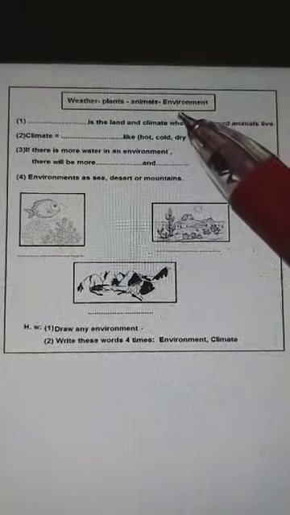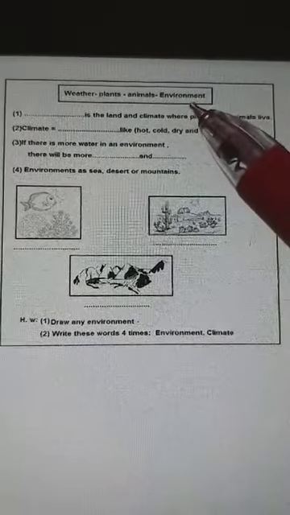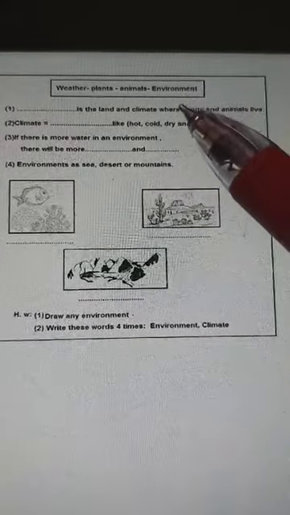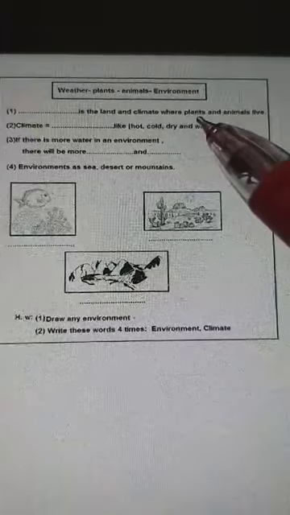Okay, girls, today inshallah we'll talk about a thing called environment. What is the meaning of environment? It's the place and the climate that the plants and the animals live in. Where do we live here, girls? We live in Abha. Abha has mountains.